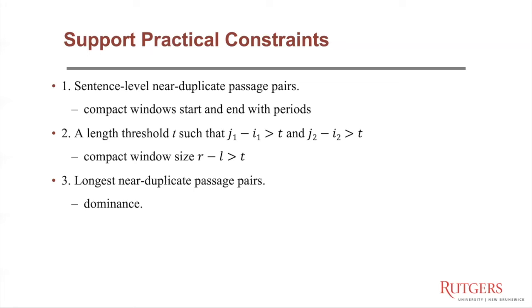Furthermore, we can support a length threshold T such that we only report near duplicate passenger pairs whose length is at least T. And to support this, we just need to enforce the compact window size to be at least T. And the last, we can also support the longest near duplicate passenger pairs. That is to say, if there is a near duplicate passenger pair covered by a longer near duplicate passenger pair, then we won't report it.